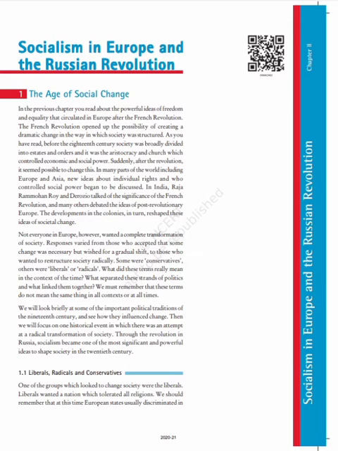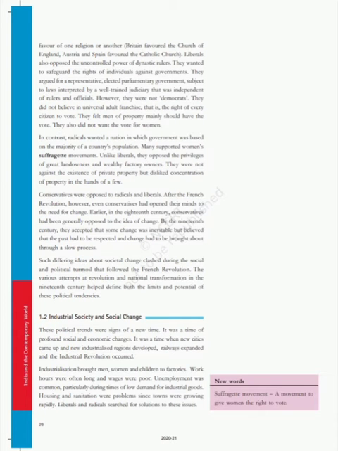Here, the liberals always looked to change society. Liberals wanted a nation which tolerated all religions. We should remember that at that time, European states usually discriminated in favor of one religion or another.